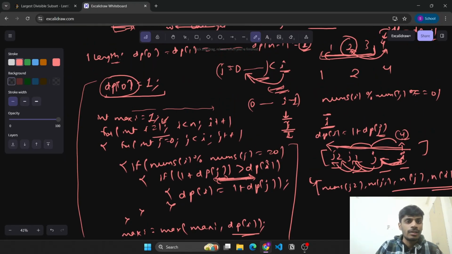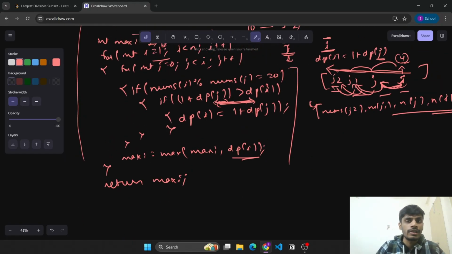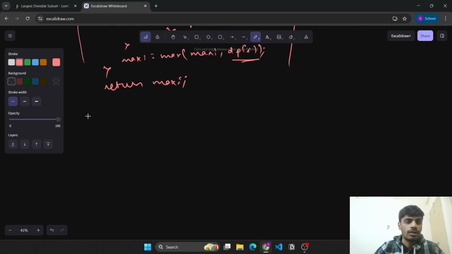So initially, how do we construct? Let's maintain a parent kind of thing. Suppose we have a vector parent of size n only. Now initially all the parents are initialized as -1, and dp of 0 was 1.